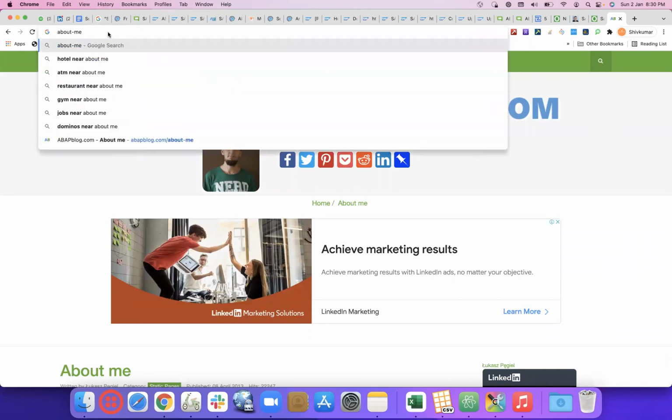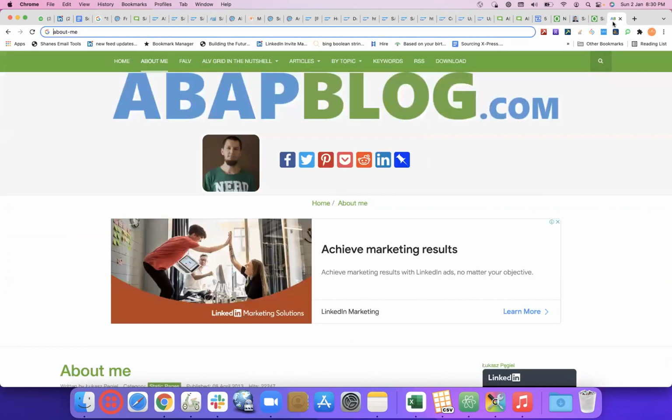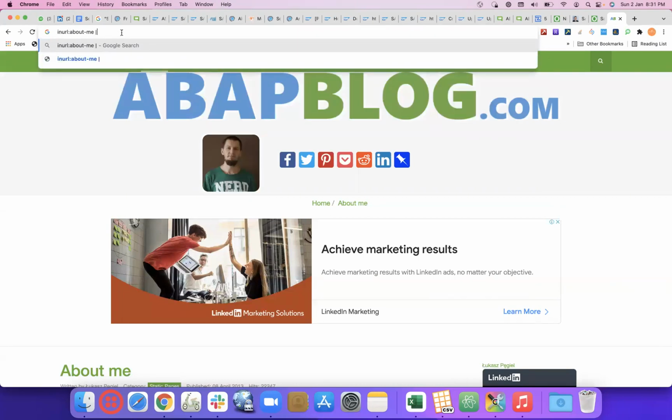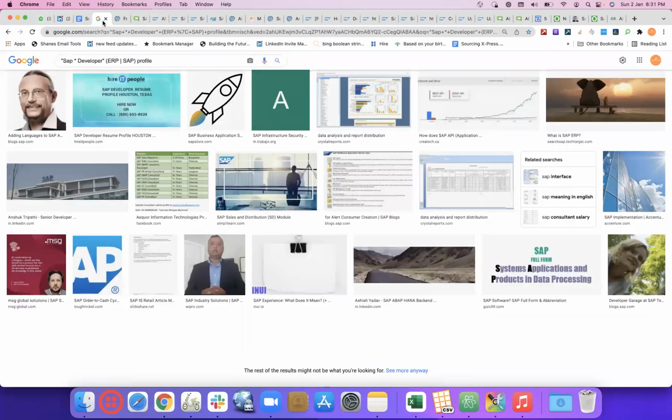Let's see. Once we figured this out, what we did is first we gave a raw search, then we clicked on image, then we tried to understand which might be individual profiles, and opened only those results. Now this person has his own site, and he mentioned about me, and the about me URL looks like this. Then we go with inurl:about me, or inurl:about.me, and then what keywords did we use here? We'll just take these ones.